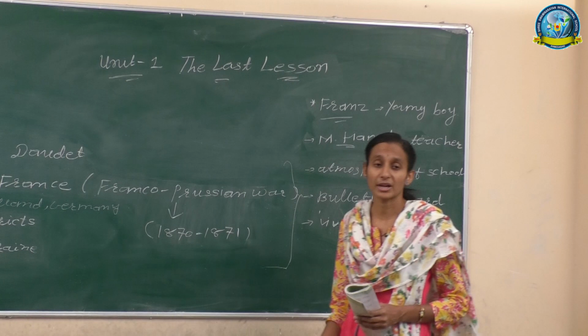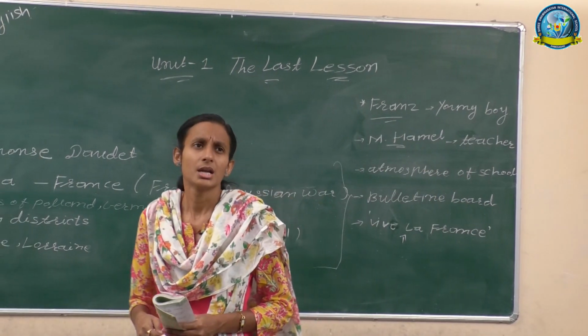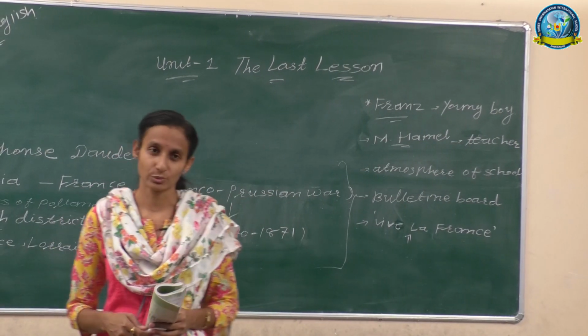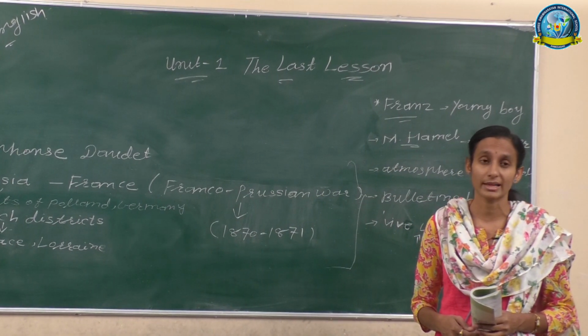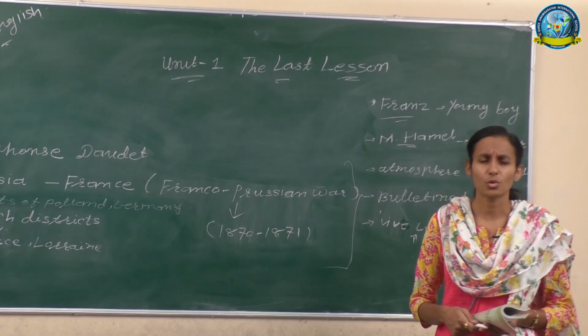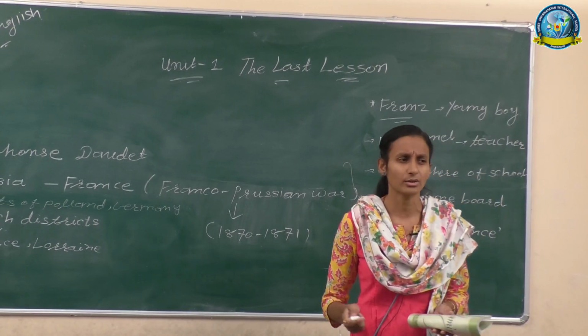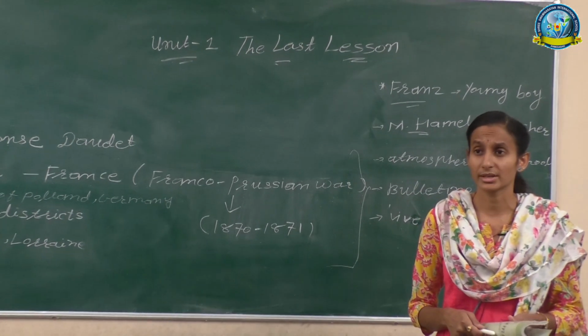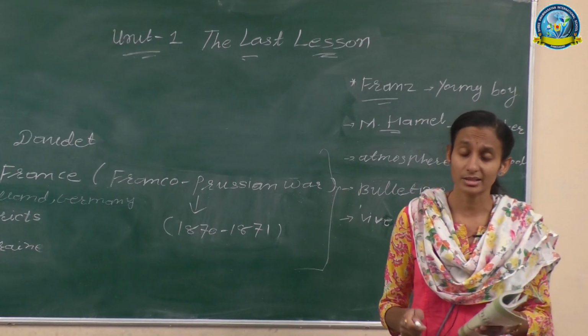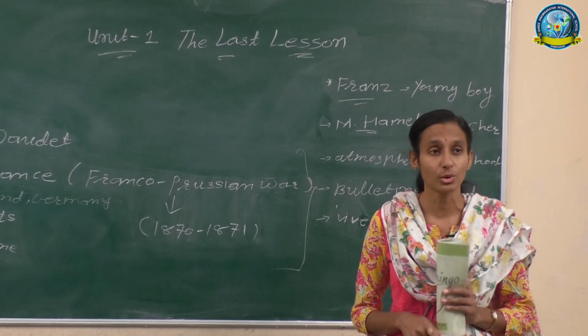Now we start with Franz. Franz was a young boy. He didn't want to go to school early in the morning. Due to temptation, he thought that today's atmosphere is so bright, with chirping from the woods and also the drilling of the Prussian soldiers. And yet he resisted his willingness and got ready to go to school.